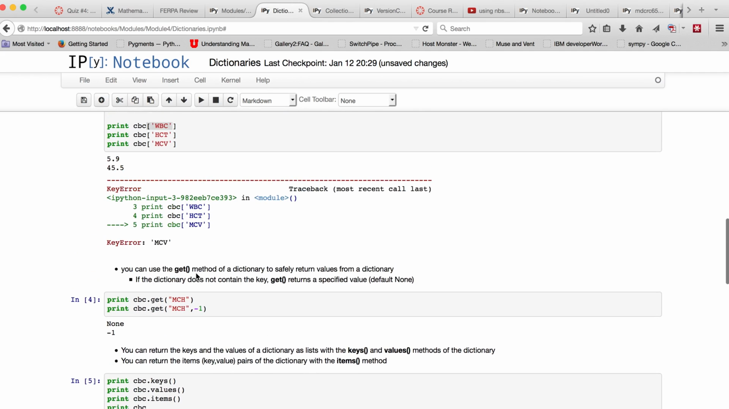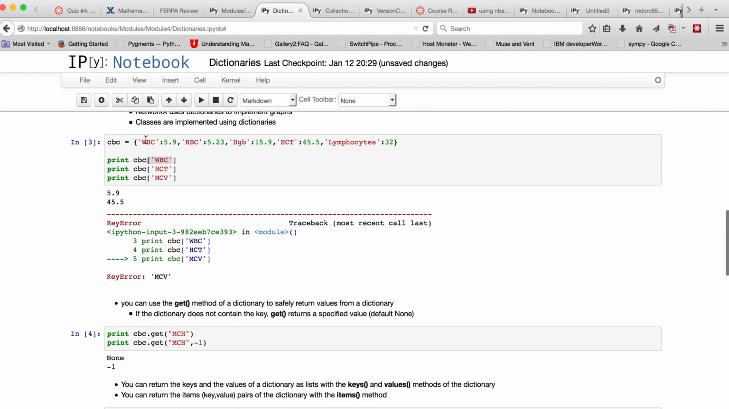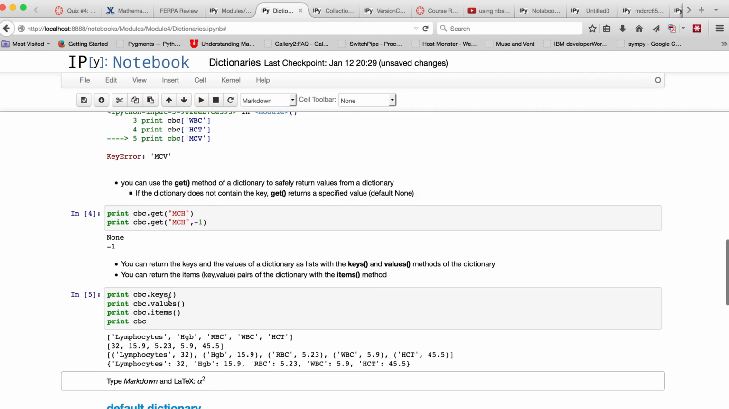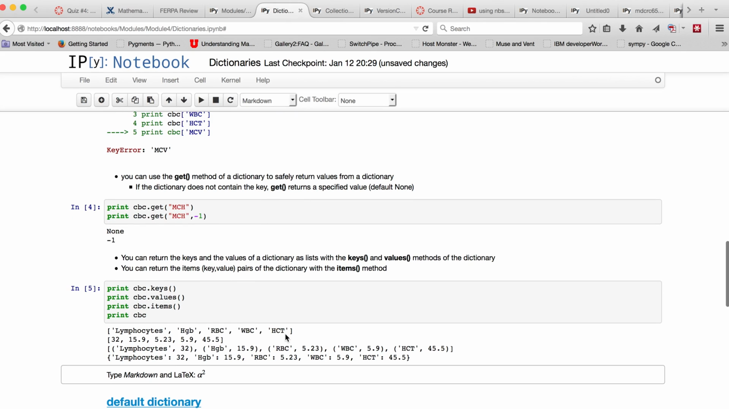So first thing you notice, as we defined it, the first thing we defined was white blood count, then red blood cell, hemoglobin, and so on. But when we print the keys, it comes out as lymphocytes, hemoglobin, red blood count, white blood count, hematocrit. So this is an important thing: dictionaries do not retain order. The order that you put something in is not preserved in the order that you get something out. And so the order that things come out will be arbitrary.